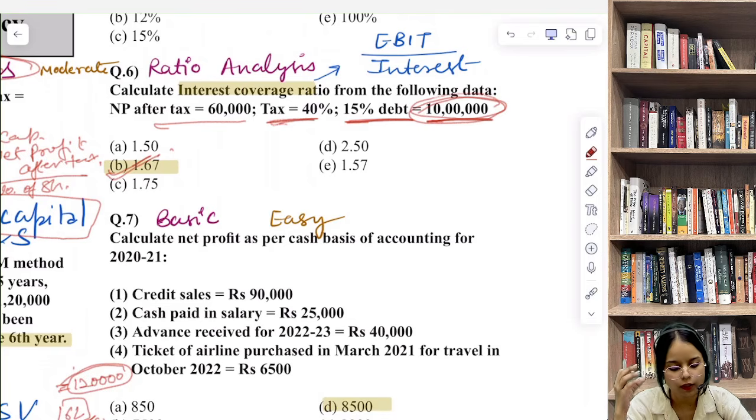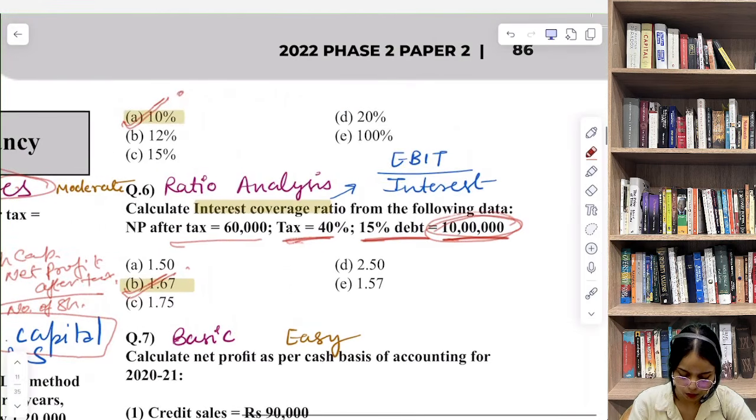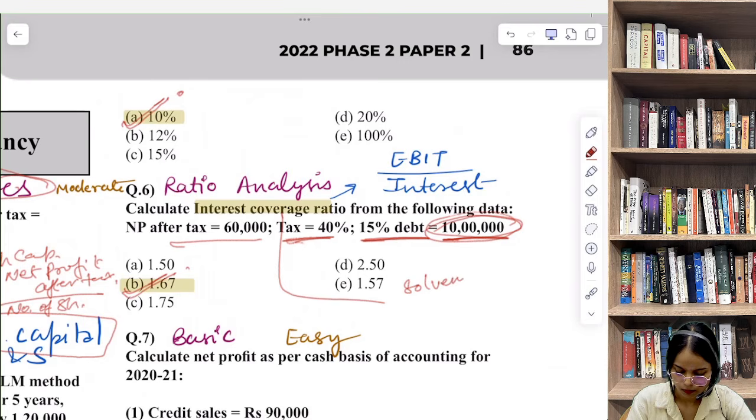कहाँ से आया ये question? Financial ratios, specifically from solvency ratio. Interest coverage ratio. We are talking about interest coverage ratio. So what's the concept behind it?